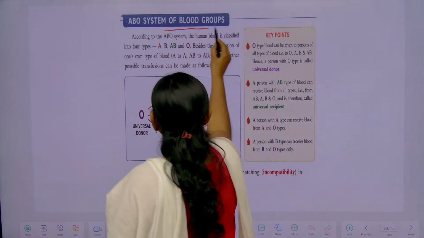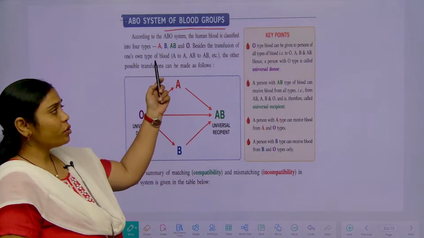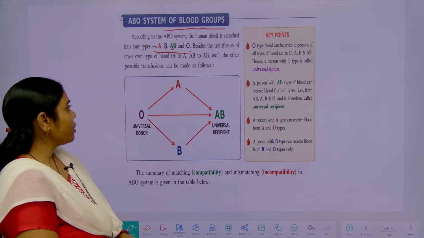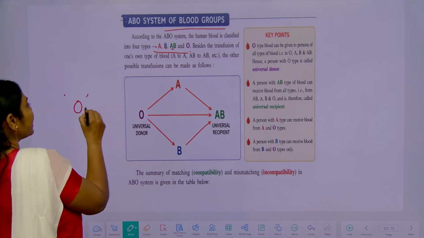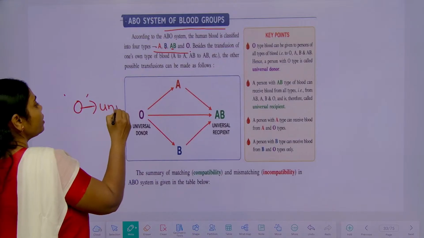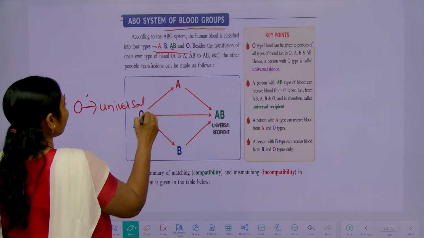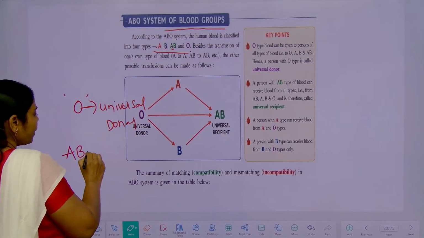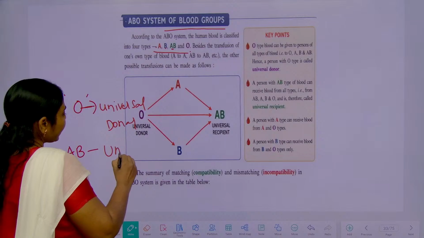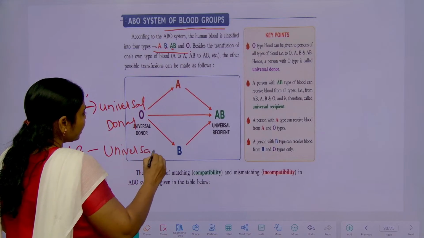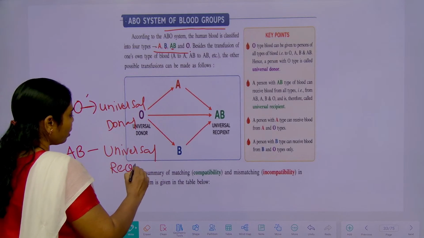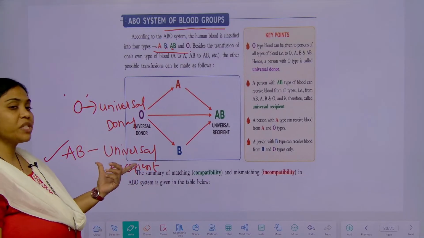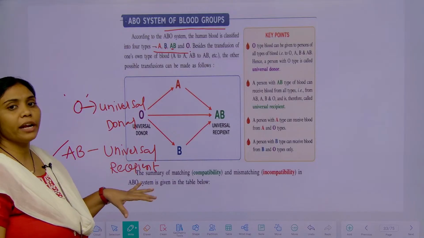So, the ABO system of blood grouping. According to that, how many blood groups do we have? A, B, AB and O, right. The O group we can consider as the universal donors. And coming to the AB blood group, we can consider them as universal recipients. A recipient means these AB blood groups can take from all kinds of blood groups.